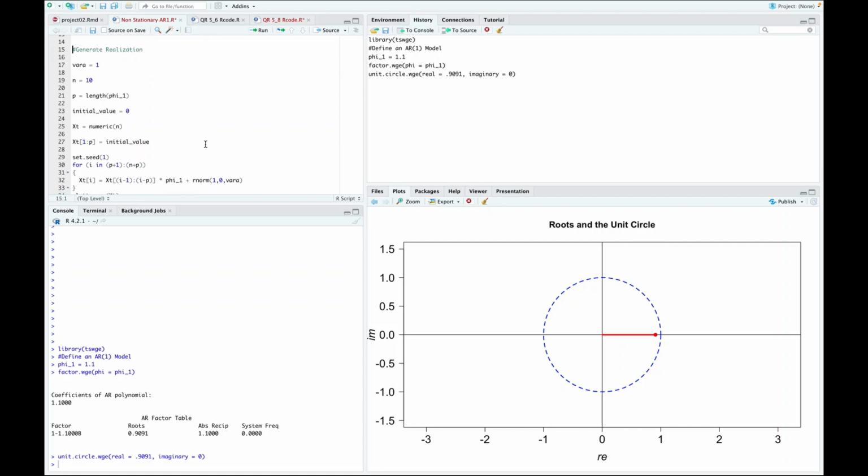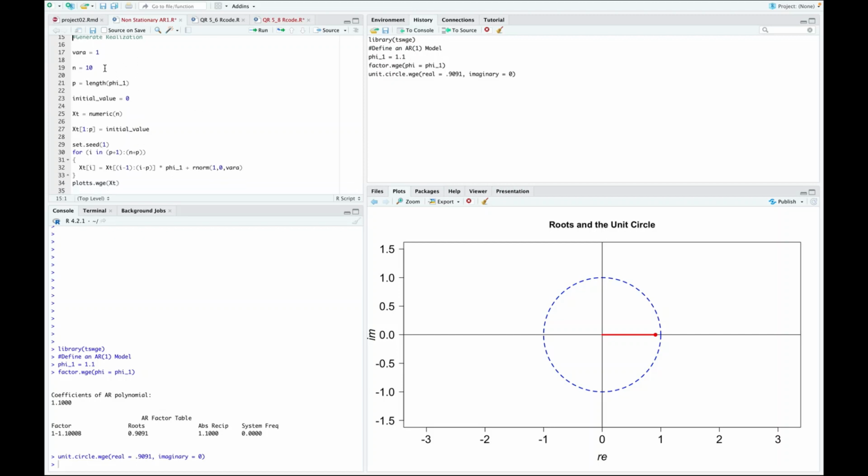So tswge doesn't have a function that will generate a realization from a non-stationary time series with roots inside the unit circle, so we have to write it ourselves. We've got it right here. The variance of the a_t, the variance of the random noise component, you can set to be what you want. I've set it to be 1. We're going to generate a realization of size 10, and we'll go up from there.